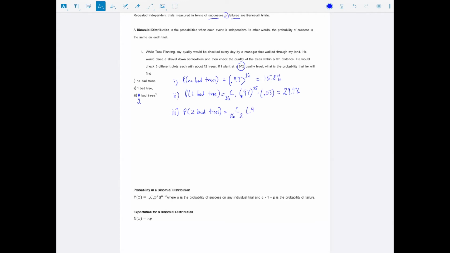It would be 0.97 to the power of 34, because if you found 2 bad trees, there were 34 good trees, right? And then we'd do 0.03 to the power of 2, which gives us 27.5%.